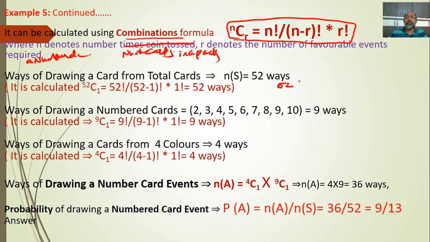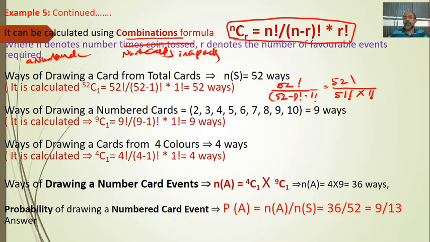52 factorial divided by 52 minus 1 factorial into 1 factorial. 52 minus 1 means 51, so 51 factorial, then 1 factorial.